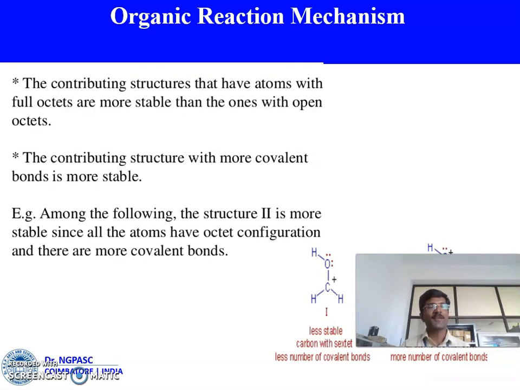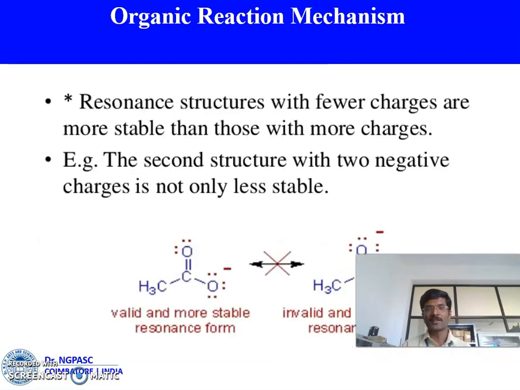Also, the maximum valence will be highly stable. For example, compare compound number 1 and 2. In the case of 2, carbon has 4 valency. In the case of compound number 1, carbon has 3 valency. So, if we have more covalent bonds, that is a more stable configuration. Also, if we have more number of charges, that structure is less stable compared to compounds with fewer charges.